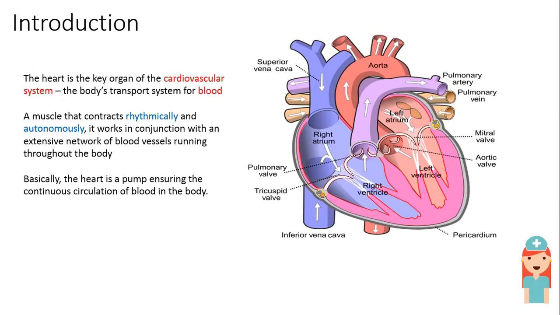Introduction. The heart is a key organ of the cardiovascular system, the body's transport system for blood, a muscle that contracts rhythmically and autonomously. It works in conjunction with an extensive network of blood vessels running throughout the body. Basically, the heart is a pump ensuring the continuous circulation of blood in the body. So, this is how the heart looks like.